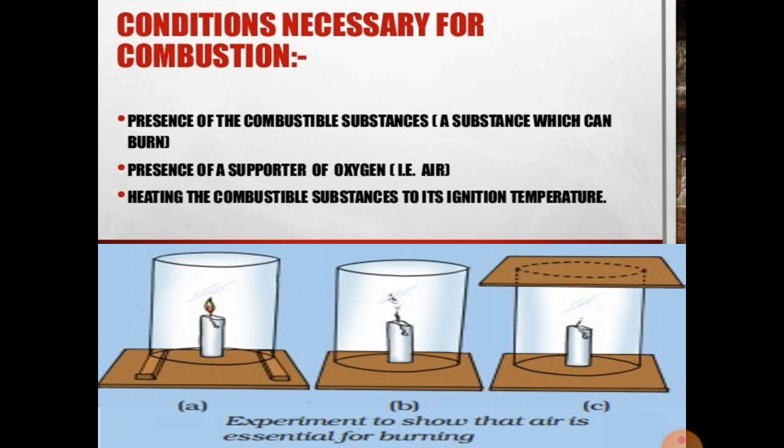So this proves that air, oxygen, is necessary for the support of combustion. Okay. Number three, heating the combustible substance to its ignition temperature. What is ignition temperature? Let me try to explain it through this example.